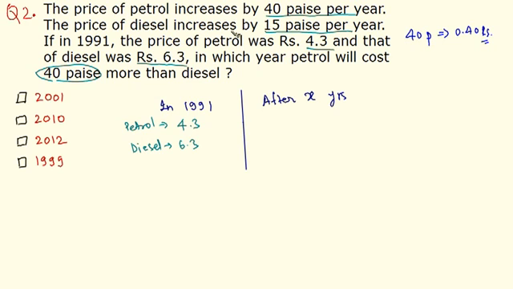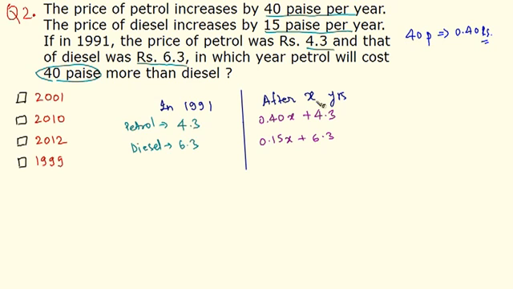We have been given that it increases by 40 paise per year. So we have 0.40x plus its original price, 4.3. And the price of diesel increases by 15 paise per year. So after x years, it is 0.15x plus its original price, which is 6.3.